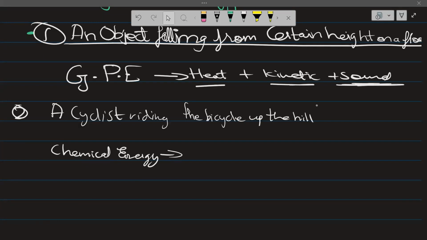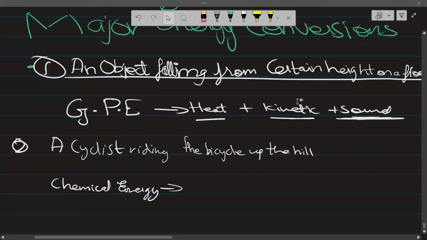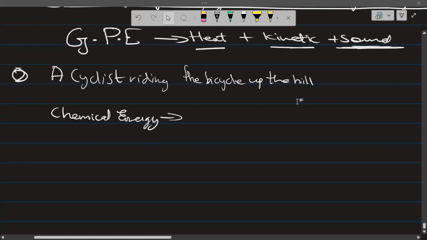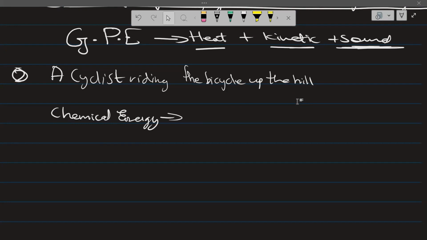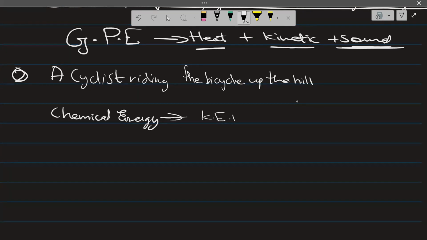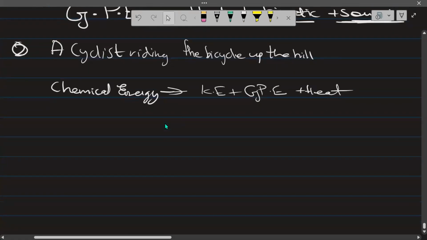What's the second example of major energy conversion? It can be a cyclist riding a bicycle up the hill. In this, the cyclist is using his chemical energy, which is transferred to kinetic energy and gravitational potential energy. Because there is friction in the tires and in his body, heat energy is also created. So this is how chemical energy can be transferred.